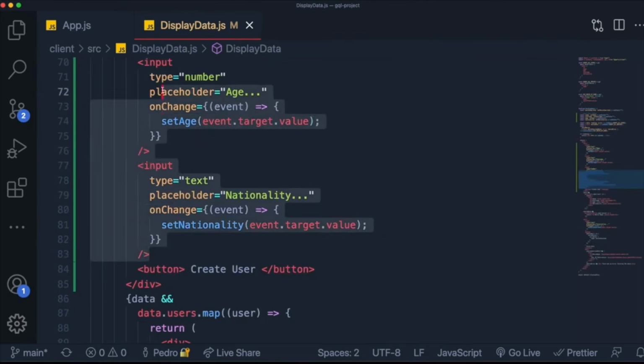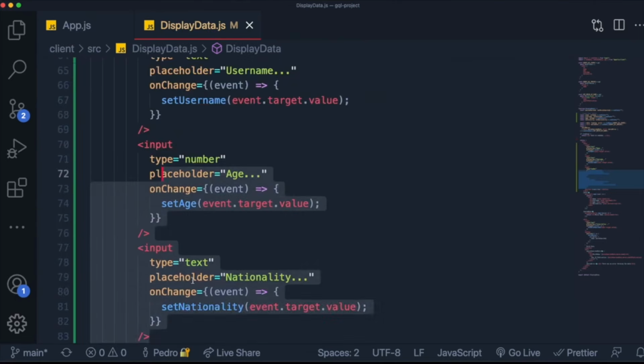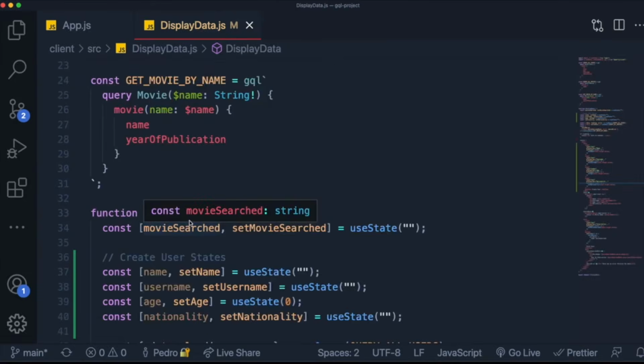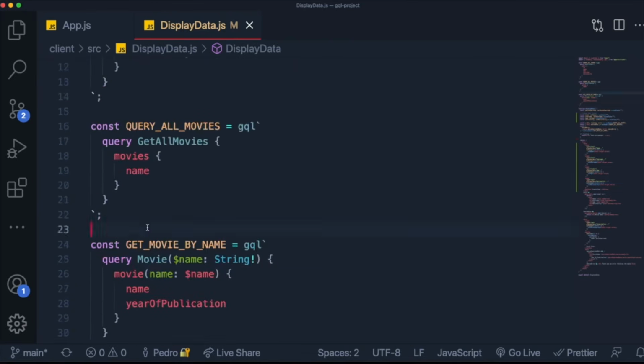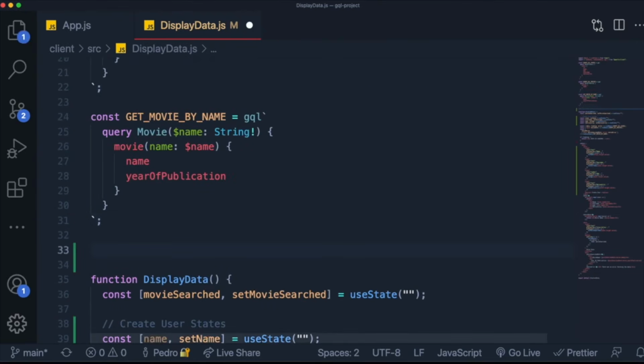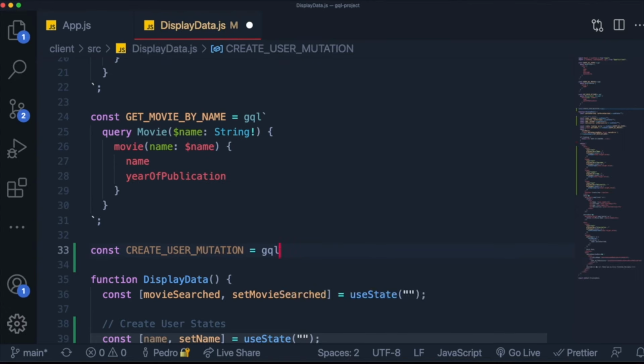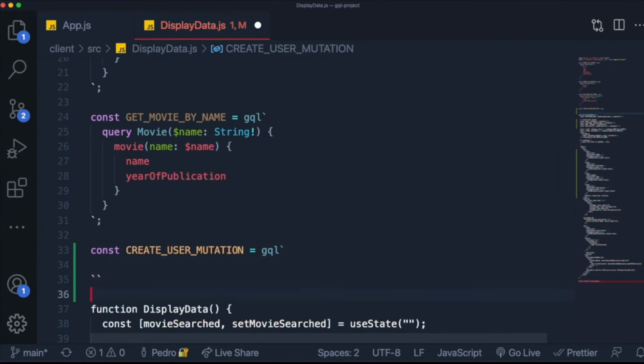Now that we are actually saving all of the values of the input and we have our button over here, what exactly do we do? Well, we need to do something similar to a query, which is we need to write some GQL in the front end to make that call. So what I want to do is come over here and create a createUser mutation like this, set it equal to gql, and similar to what we've been doing, I'm just going to put the backticks over here, and inside of here we want to make a mutation call.